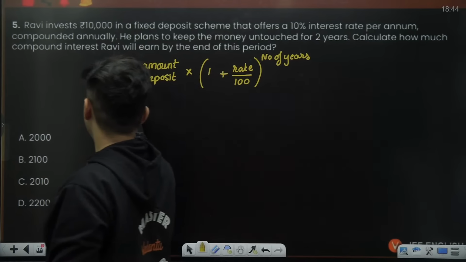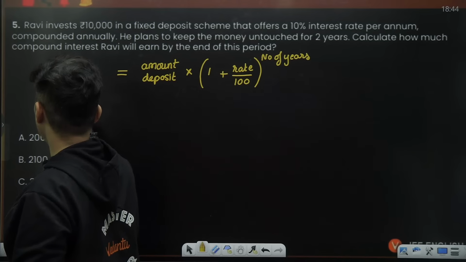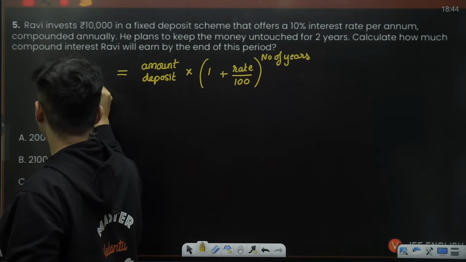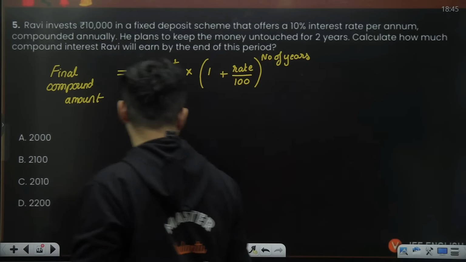This is the final compounded amount which you will have. Okay, so that is the formula, guys.